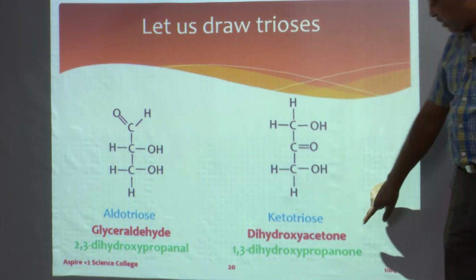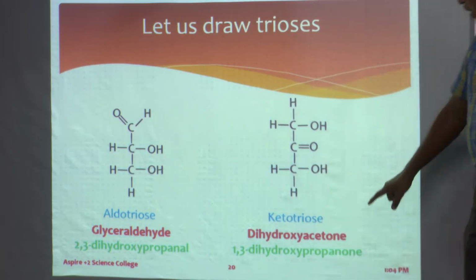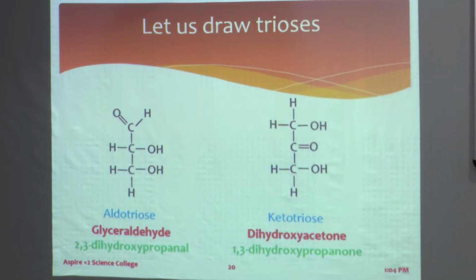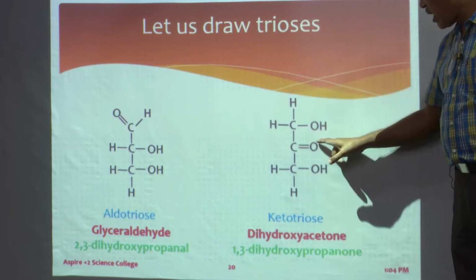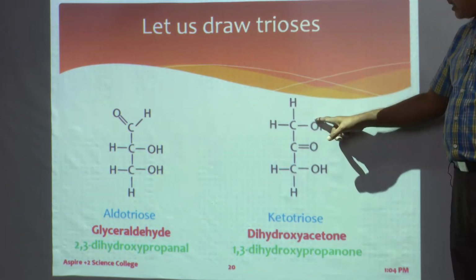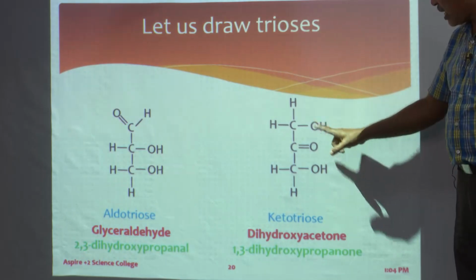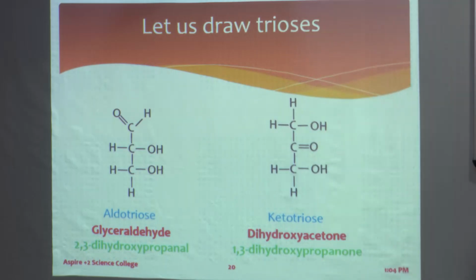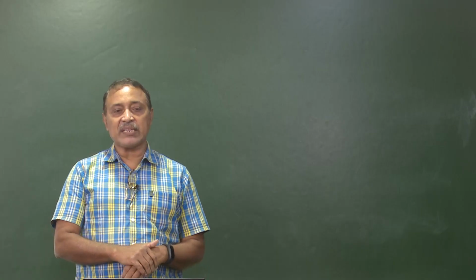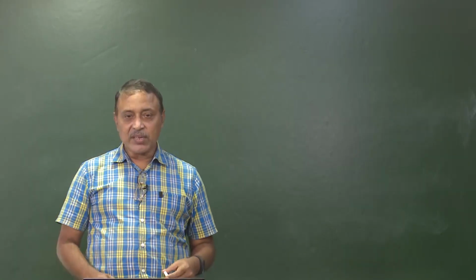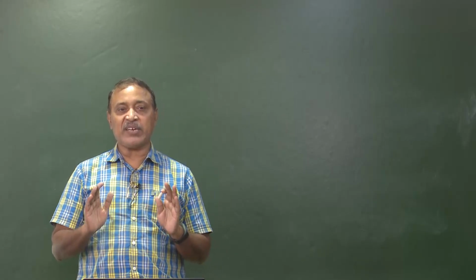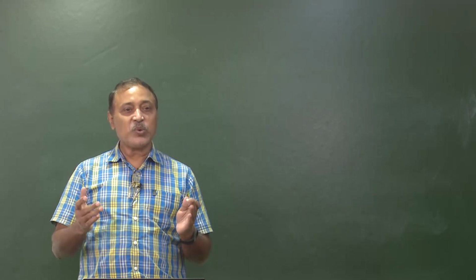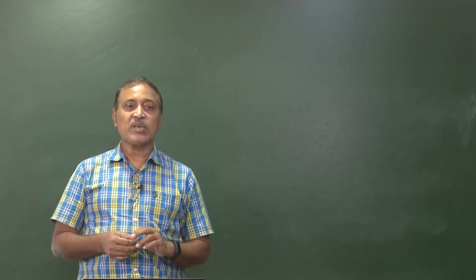That is dihydroxy acetone. And here the IUPAC name will be 1,3-dihydroxy propanone. Since it is a ketone, it is propanone, three carbons and ketone, so propanone. Then two hydroxyl groups, one at 1 and one at 3, so 1,3-dihydroxy, then the whole molecule is propanone. So that is how we are writing the molecules. I think you are feeling comfortable, or if you have any difficulties, then read your textbooks and reference books.